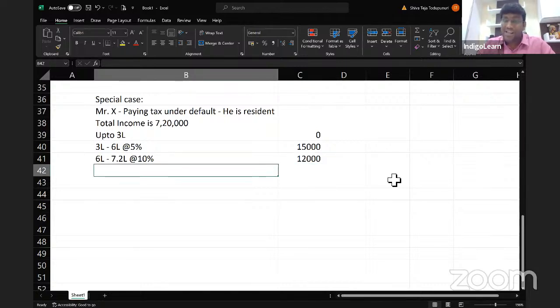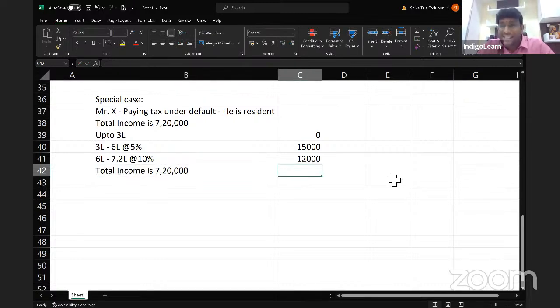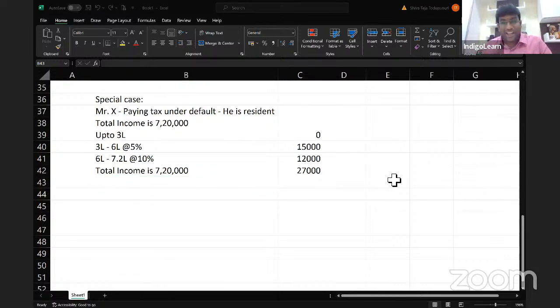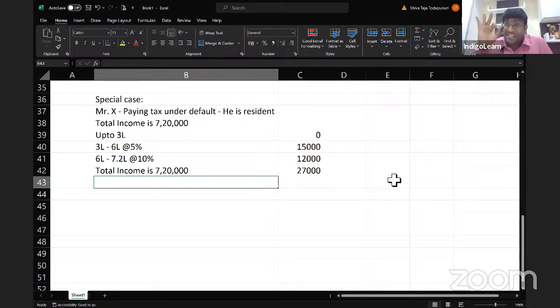Which comes to what, my dear friends? 12,000. And the total will come to how much, sir? 27,000. Now you tell me one straight point. If income would have been exactly 7 lakh, what would have been tax payable? 0.